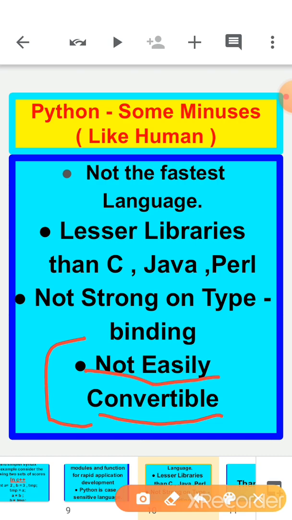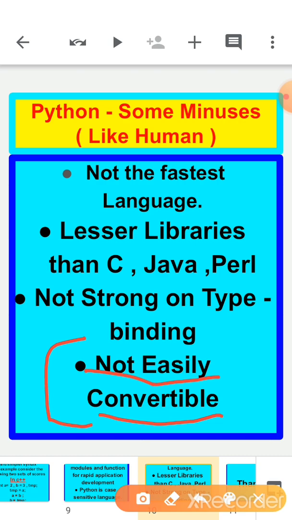Okay, now let's talk about the last disadvantage of Python: not easily convertible because of its lack of syntax. Python does not have strict syntax, meaning proper formulas are not there in Python. Python is an easy language to program in, but this advantage has a flip side too. It becomes a disadvantage when it comes to translating a program into another programming language. This is because most other languages have structured, defined syntax. Many languages have a proper format of syntax, and Python is lacking in that. Because of this nature we can say that it is not easily convertible.